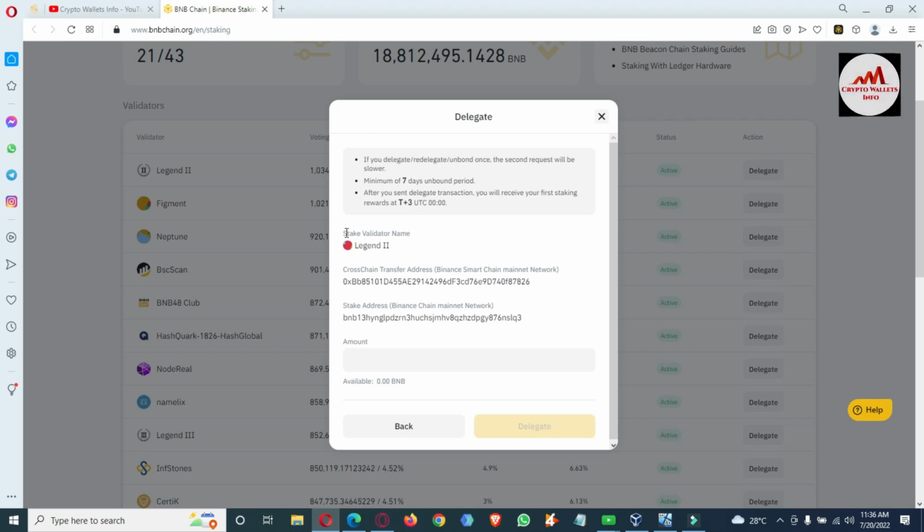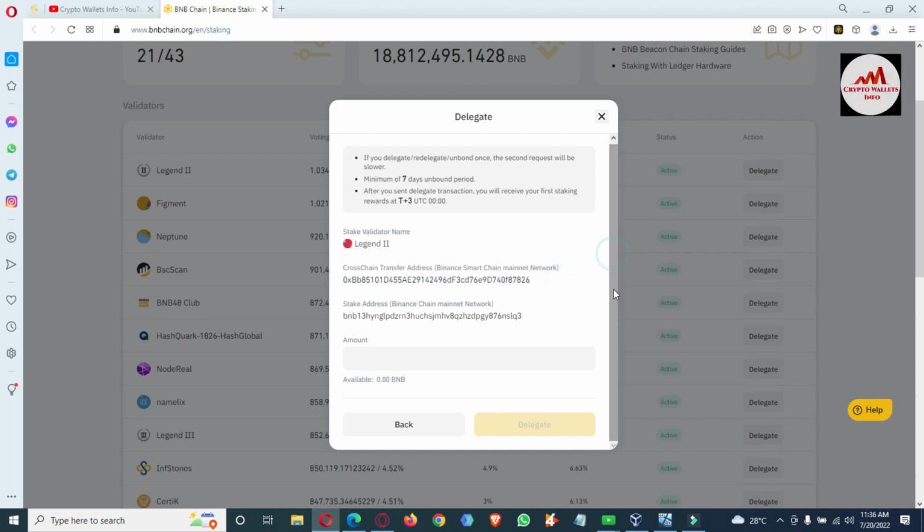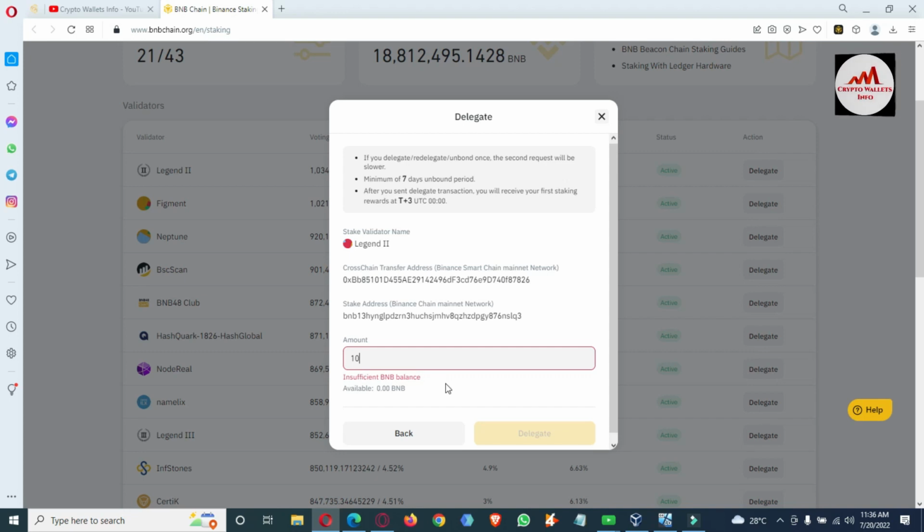The stake validator name is Legend 2, which we have selected from the row of staking validators. The cross-chain transfer address is Binance Smart Chain mainnet. The second is the stake address, and the amount. Let's suppose you want to stake 10 BNB on this validator. Simply enter your amount, and after that simply click on delegate. When you click on delegate, your amount will be deducted from your Binance Smart Chain Wallet, and after that the amount will be staked, meaning your staking will start.